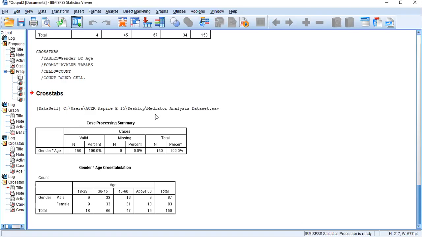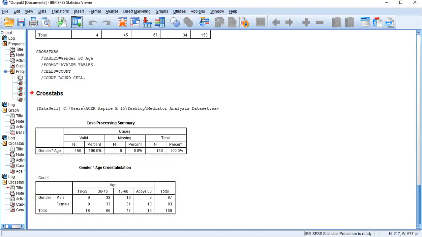That means a 5-point, 7-point, or 9-point Likert scale, as you wish. If you have those kinds of Likert scale questions in your variable, then you need to run the validity and reliability tests.